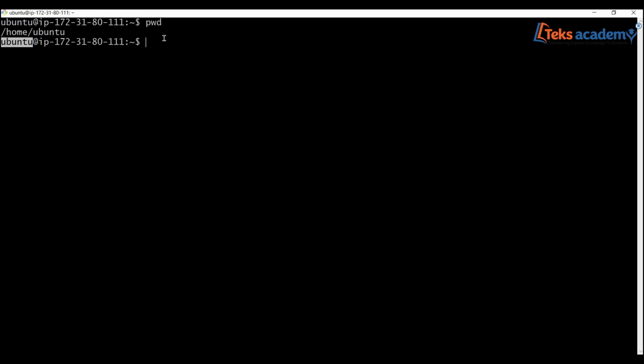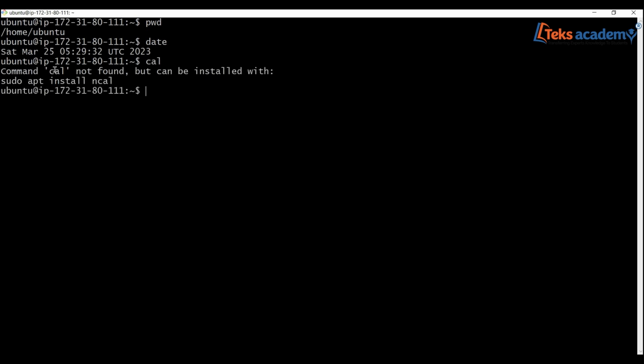Now, next we have the date command. The date command will display the current date and time. And we have a command called cal. Now the cal command is not found, but it can be installed. So it is telling us that it can be installed. We can install it using the apt package manager, which is the package manager available in Ubuntu.